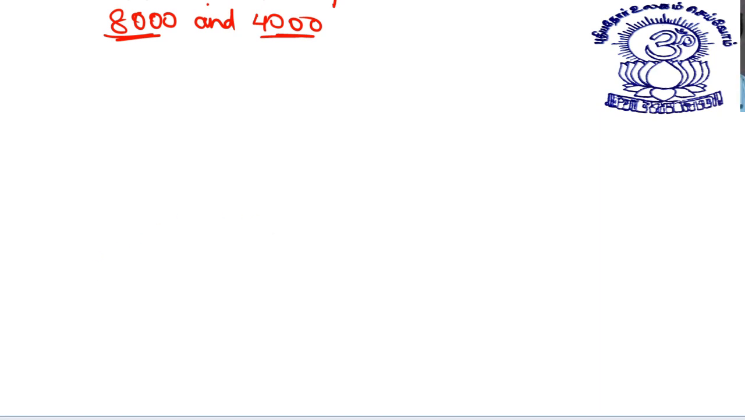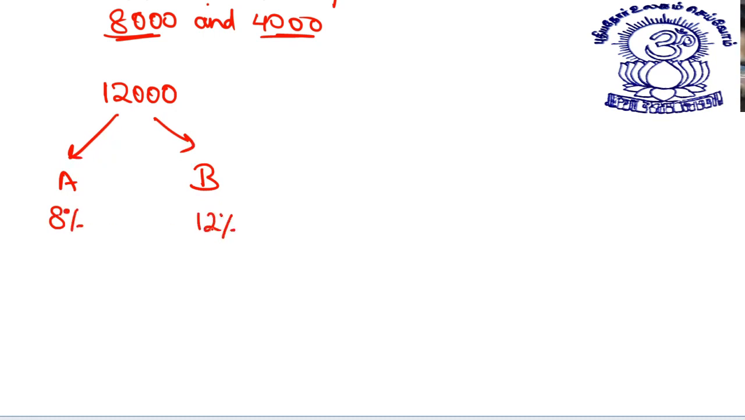Let's take one more example of this type. Suppose I have a total of 12,000 rupees with me. I give them to A and to B. To A, I give this at a rate of interest 8% per annum. To B, I give this at a rate of interest 12% per annum. The total interest which I get from this amount is, let's say, 1080 rupees. I have to tell how much did I give to A and how much did I give to B.